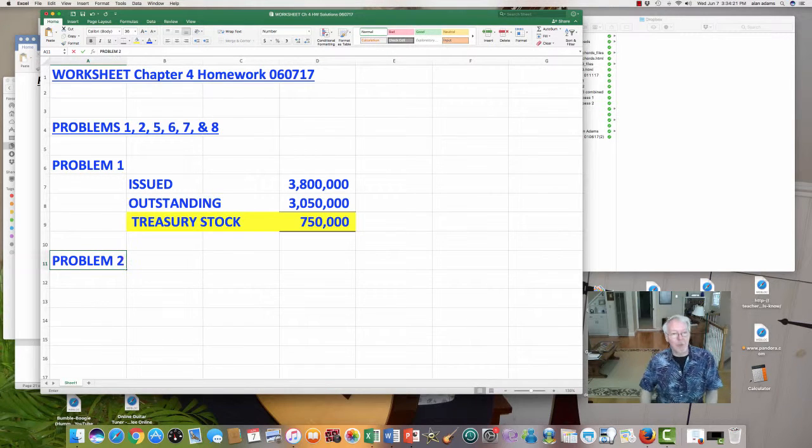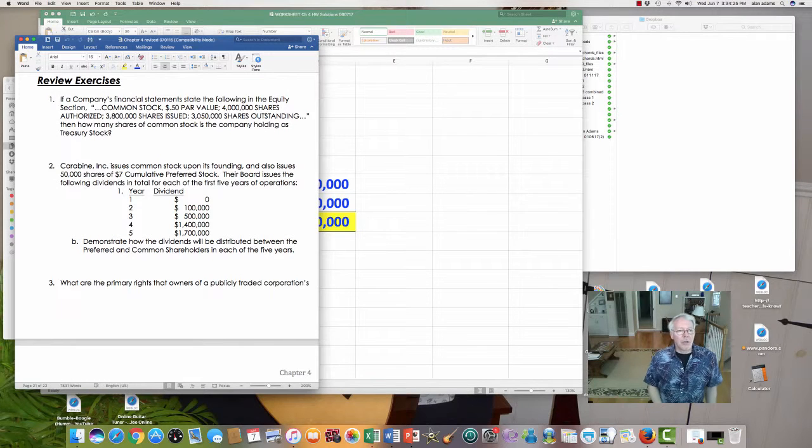Let's go on and do problem number 2. Problem number 2 says, a company called Carabine issues common stock. It also issues 50,000 of $7 preferred stock, and that stock is cumulative. Preferred stock gives you a formula expressed either as a percentage of par or, as we see right here, a number of dollars per share. If a dividend is issued, and if it's sufficient, then a share of preferred stock is going to receive $7.